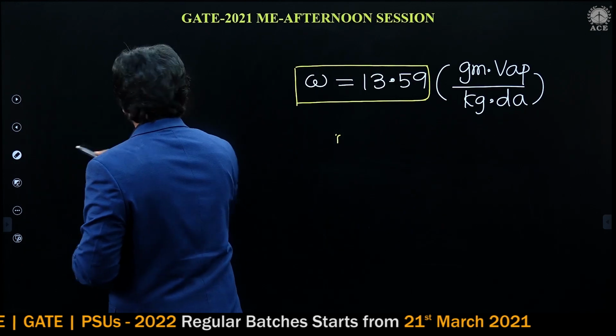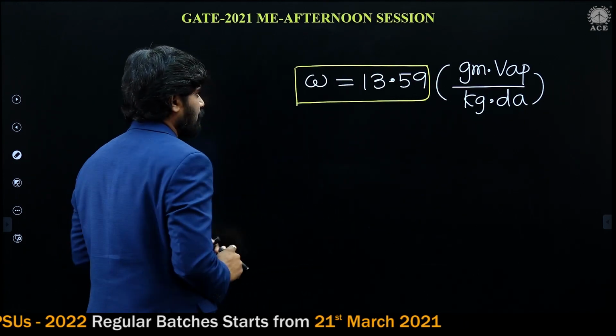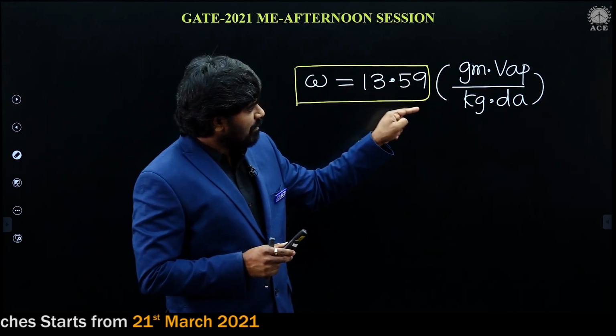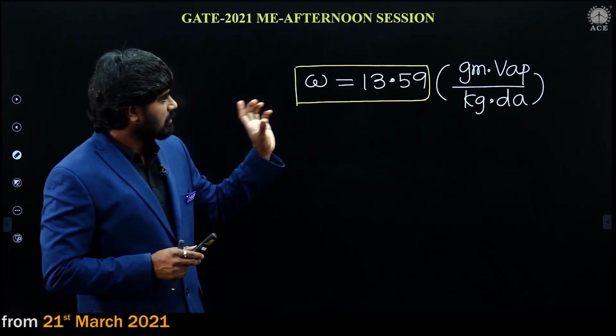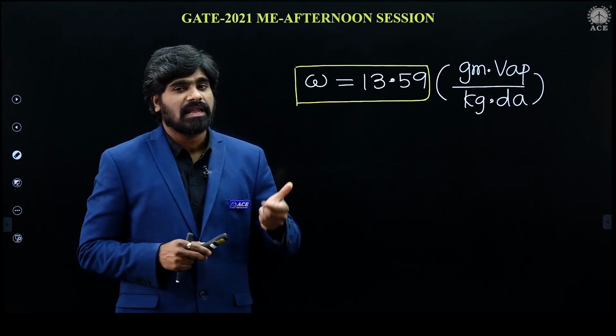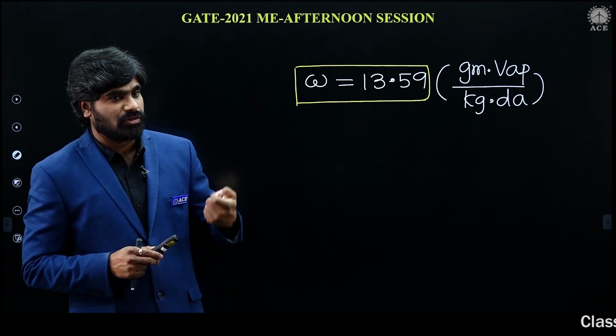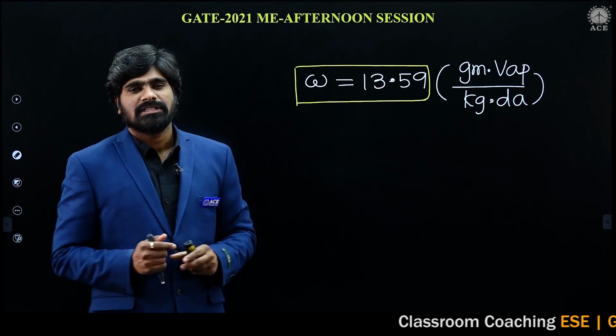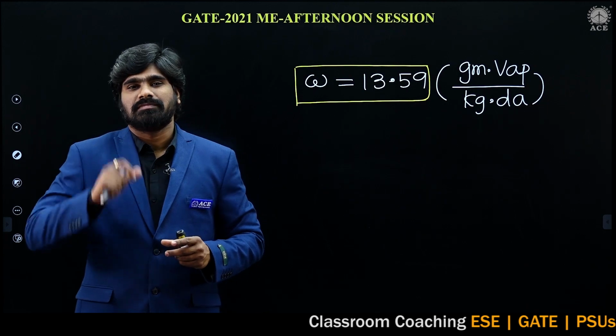So this is the specific humidity he is asking, in grams vapor by kg dry air. This is to be calculated in grams by kg dry air. So this is 13.59 grams of water vapor divided by kg of dry air. It is a simple and straightforward question. So this is the answer for this problem. Hope it is clear to you.